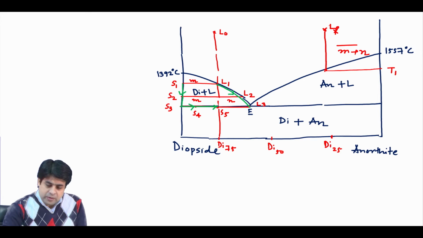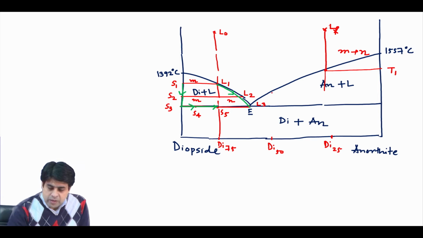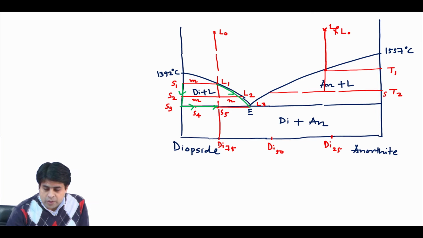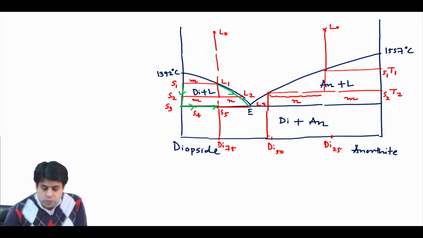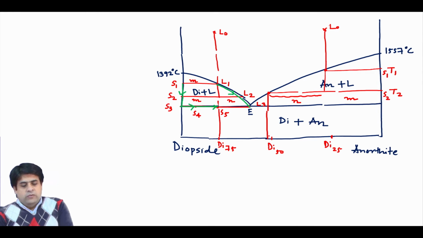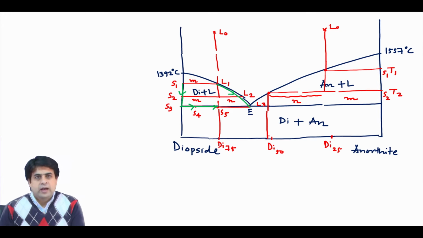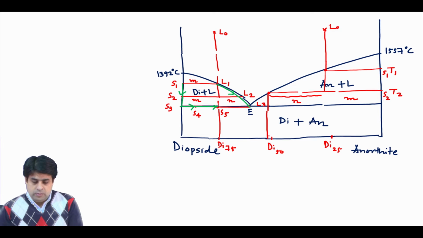But when you decrease the temperature more, and you draw the horizontal isotherm line, at this T2 your solid composition will have this proportion, that is your N, and this proportion will be your liquid, and the liquid composition will be close to diopside 52 and anorthite 48.